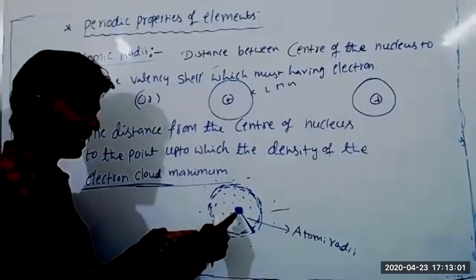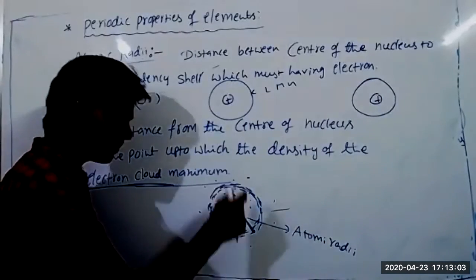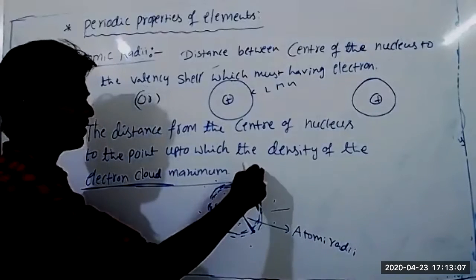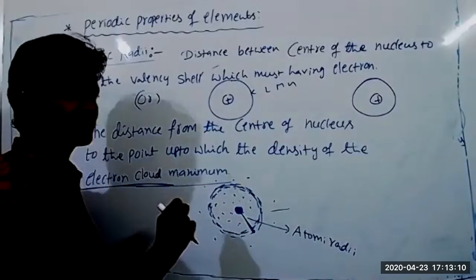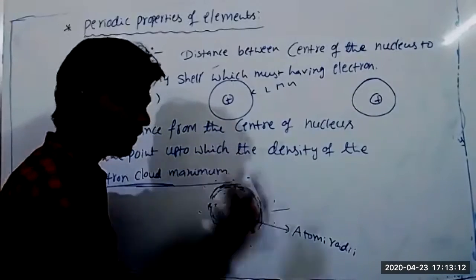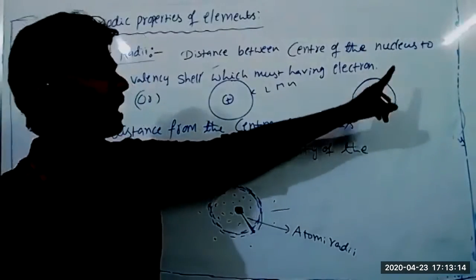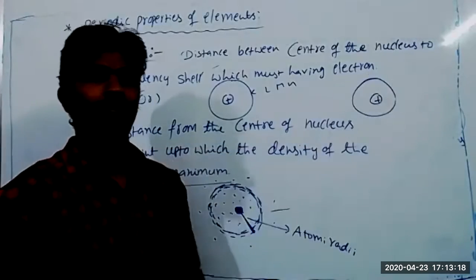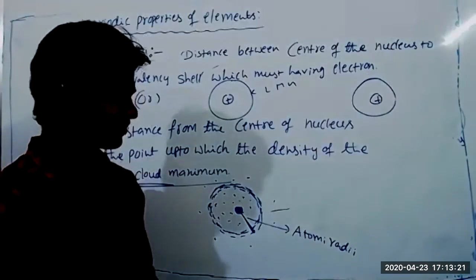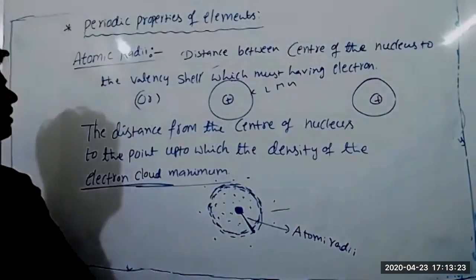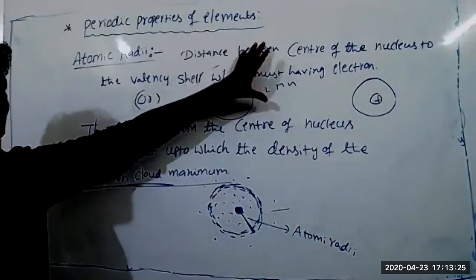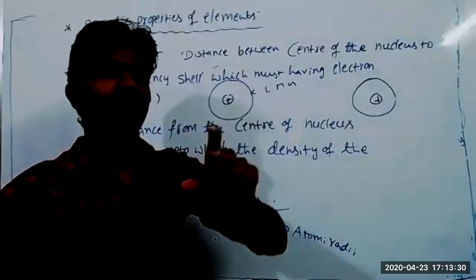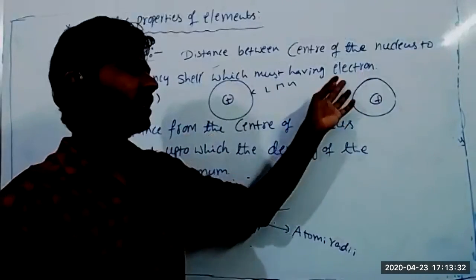The atom is like this. Only the center, the nucleus, has a permanent place, but the electron is always moving, sometimes going far and sometimes coming closer to the nucleus. That's why the atom does not have a fixed path. But Bohr's model said the atom has a fixed path. The theory failed because of this reason only. Okay, sir. And yes, this is also a definition, but it won't give the accurate distance for the atomic radius.